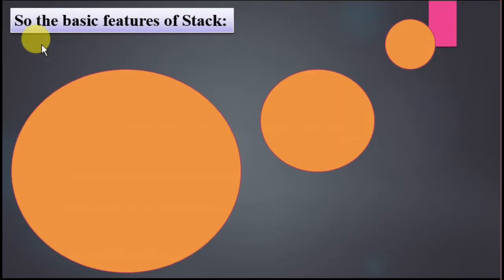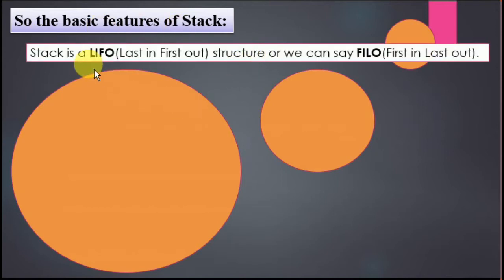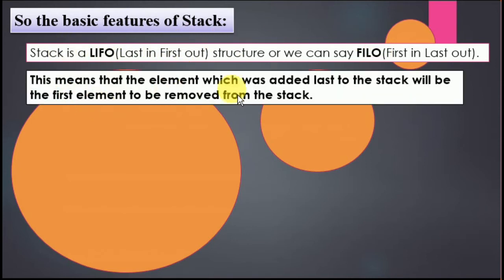Some basic features of stack. Stack is a LIFO, last in first out structure, or we can say FILO, first in last out. FILO means whatever comes first goes last, and whatever comes last goes first. This is the concept of LIFO and FILO. It means that the element which was added last to the stack will be the first element to be removed from the stack.